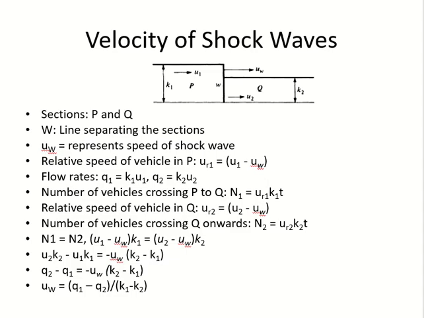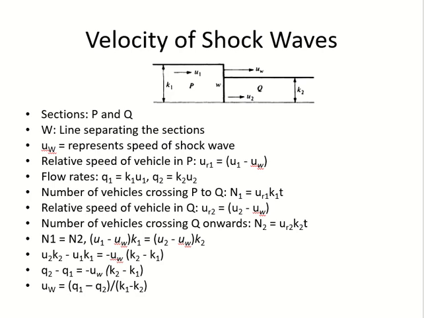Q1, which is the full flow. But with the shock wave, the full flow cannot enter there. So that's why we are using relative velocity, not the velocity of the flow. So the flow is trying to move and the shock wave is happening, and whatever is the difference between them, those are the vehicles which will move forward.